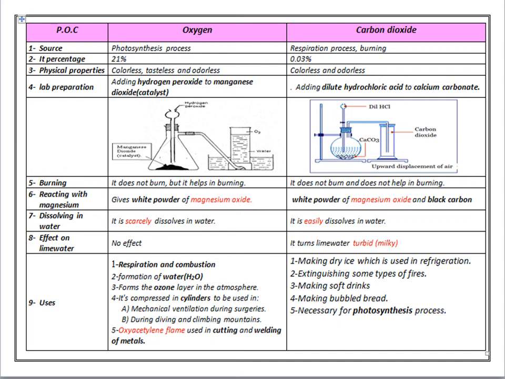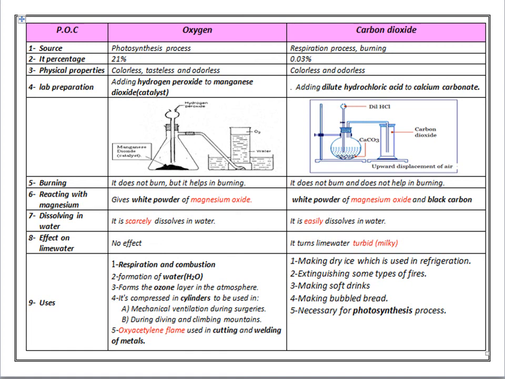The reaction with magnesium. By putting oxygen gas in a jar containing magnesium ribbon, it will give one matter, which is white and called magnesium oxide. But by putting carbon dioxide gas in a jar containing magnesium ribbon, it will give two matters. One of them is white, which is called magnesium oxide, and the other one is black, which is carbon.